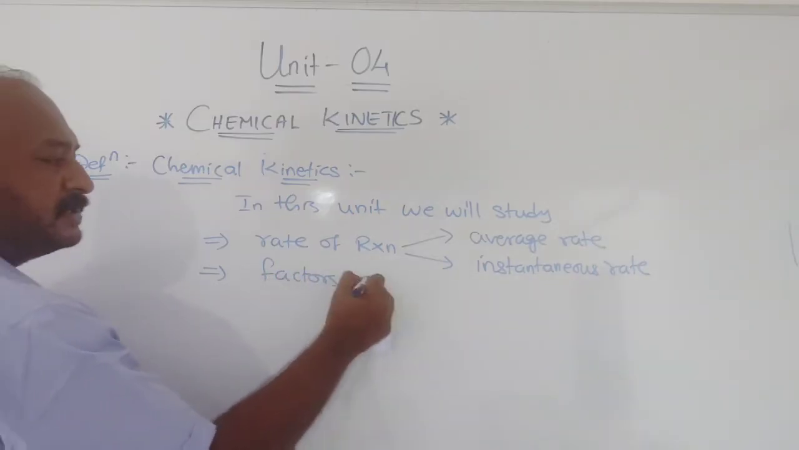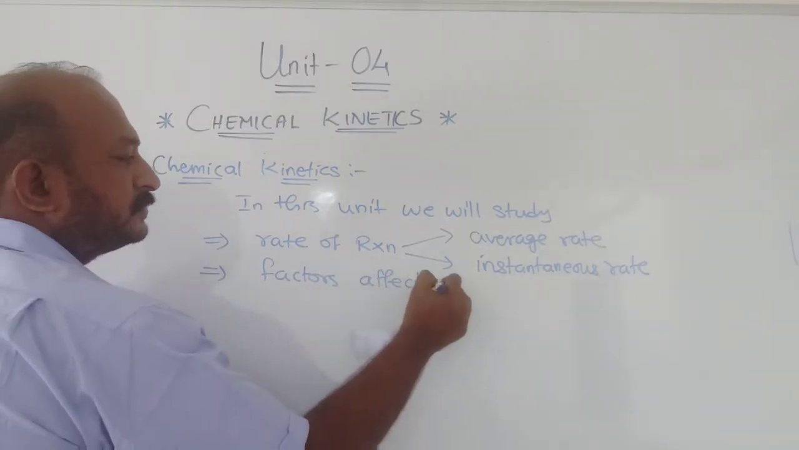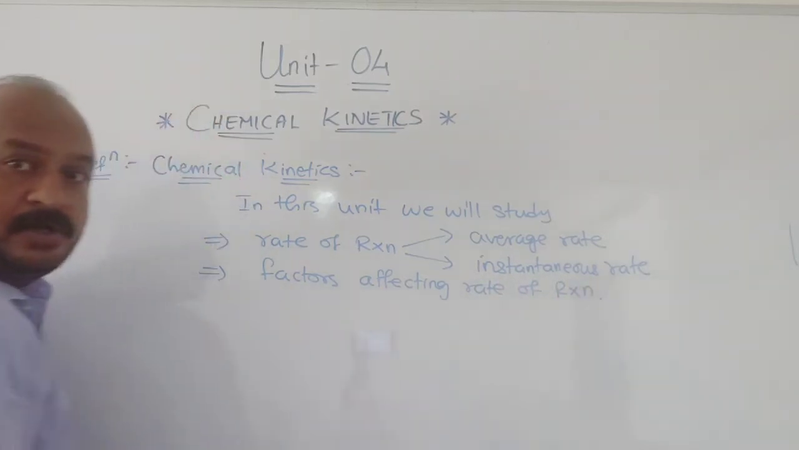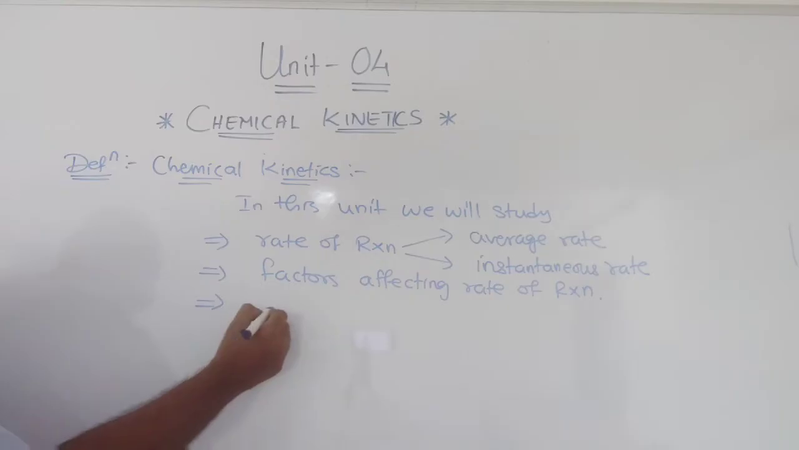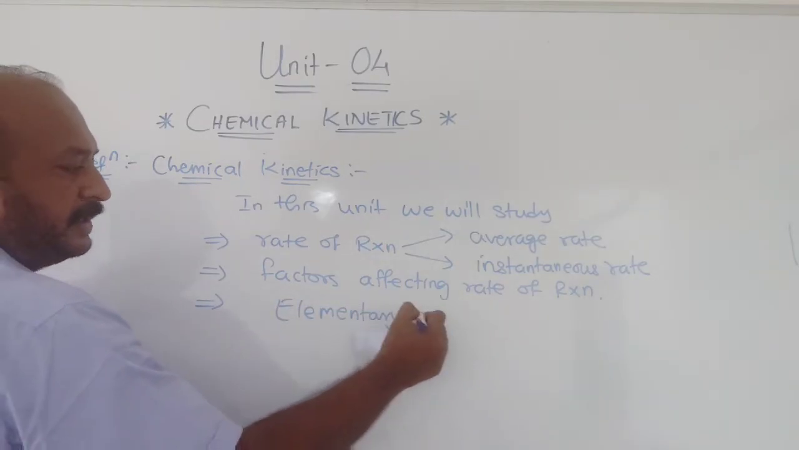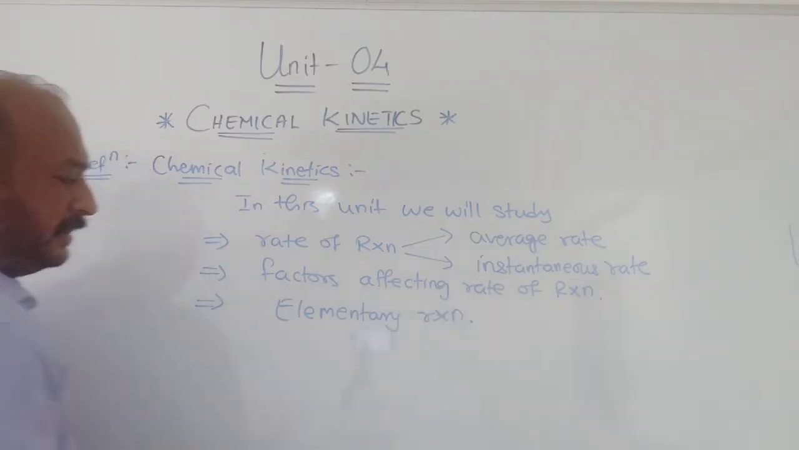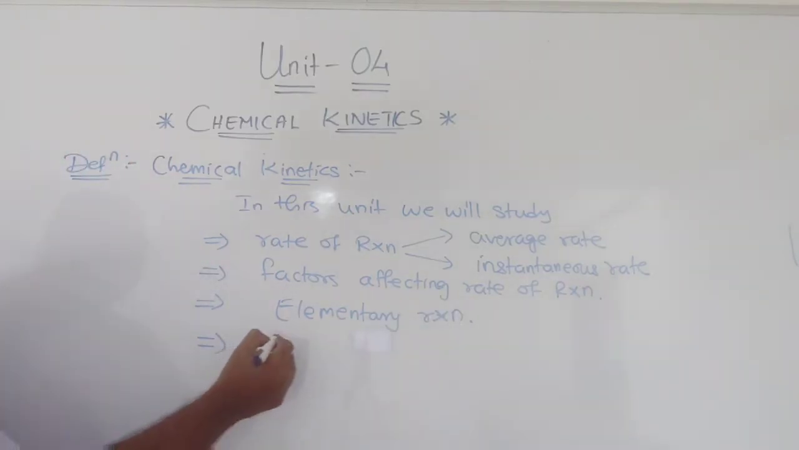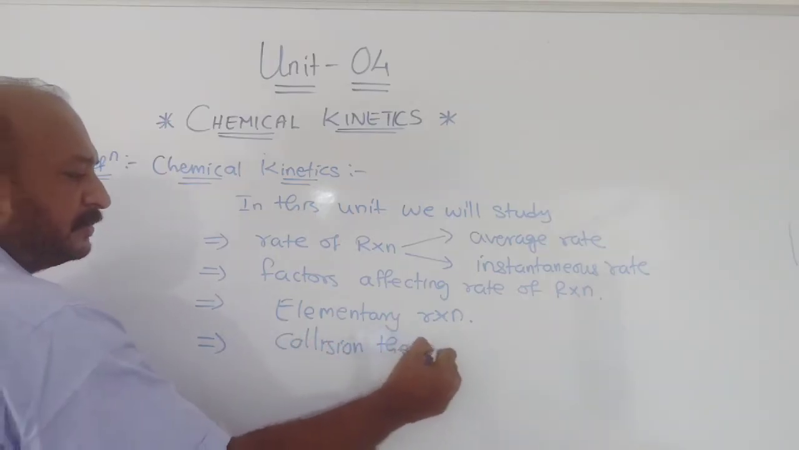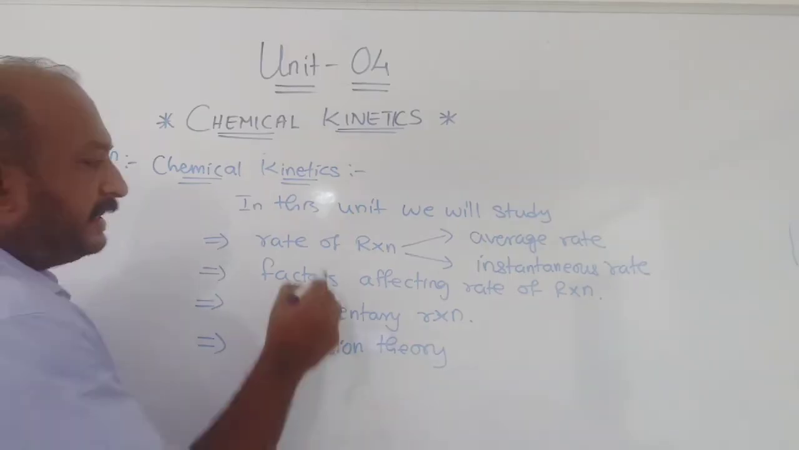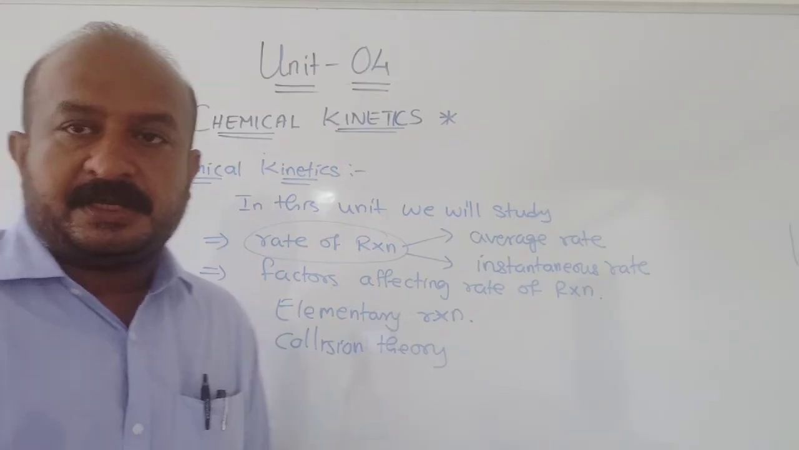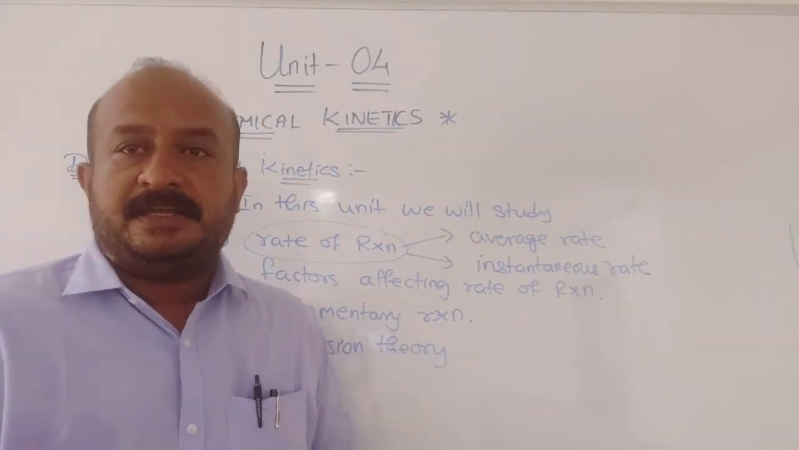factors affecting rate of reaction. Clear? Also we will be studying about elementary reactions. At that time I will explain what an elementary reaction is. And also we are going to study collision theory. So first of all we will start with rate of reaction, that is, how to find out rate of reaction, average rate or instantaneous rate.